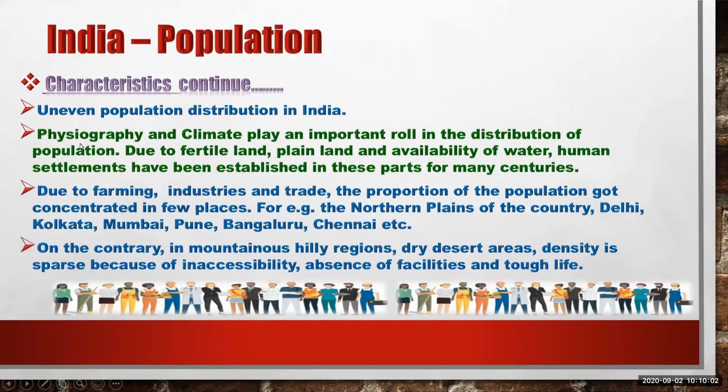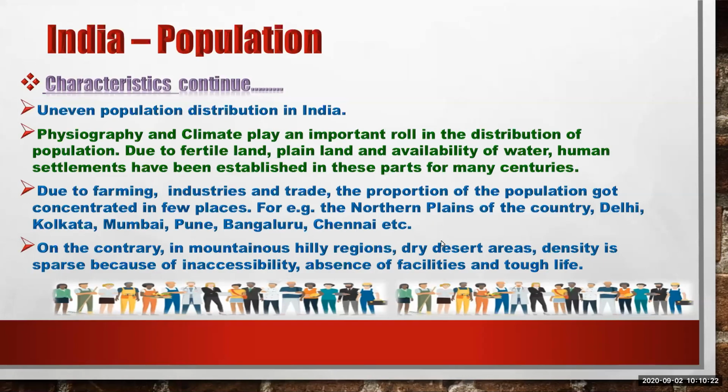That's why uneven population can be seen in India. Now next characteristic, physiography and climate play an important role in the distribution of population. Due to fertile land, plain land, and availability of water, human settlements have been established in these parts for many centuries.